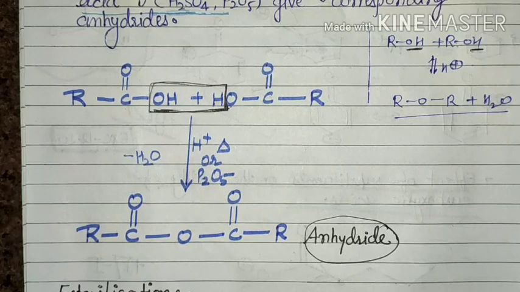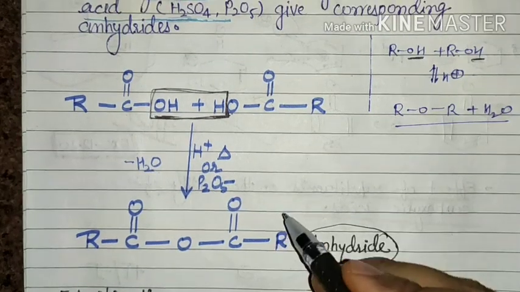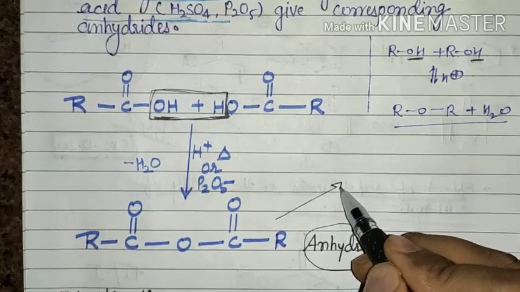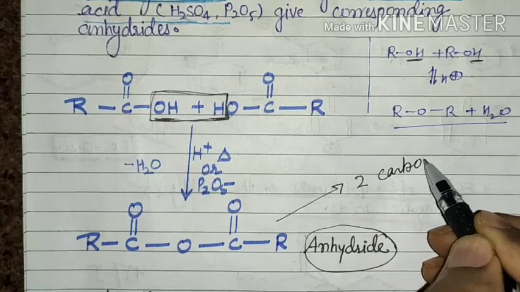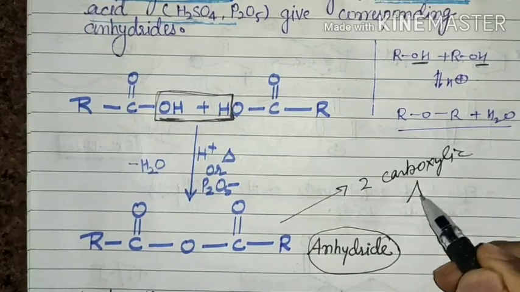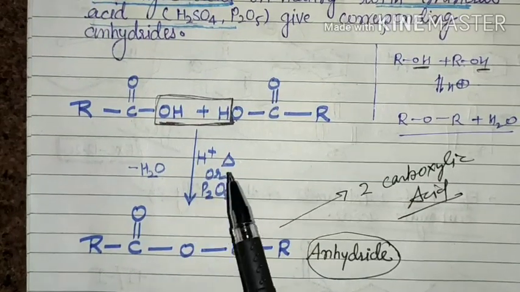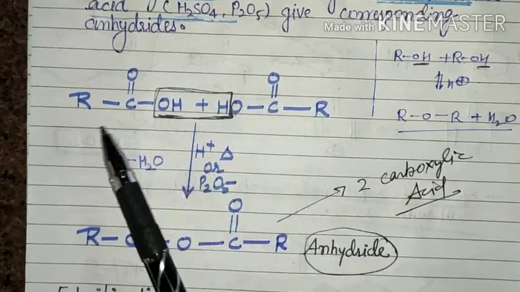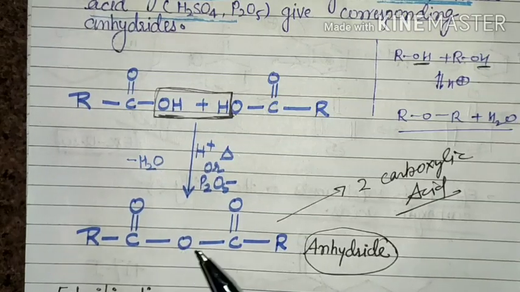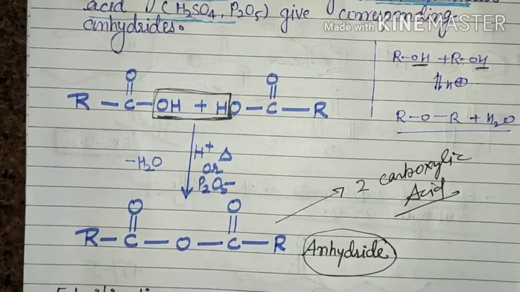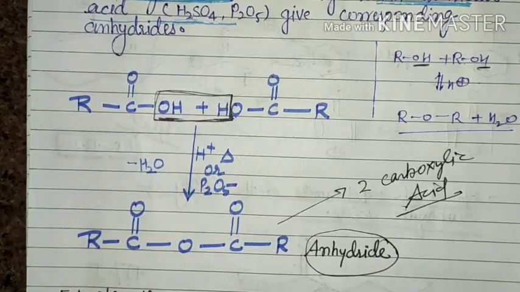In the preparation of carboxylic acid, you learned that anhydride upon hydrolysis gives two molecules of carboxylic acid. It is a very simple reaction. Two molecules of acid combine together to give anhydride, and anhydride upon hydrolysis gives two molecules of carboxylic acid, that means the starting material.